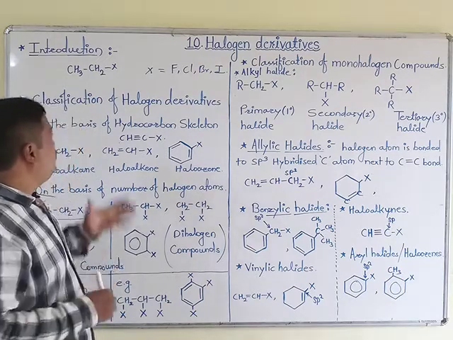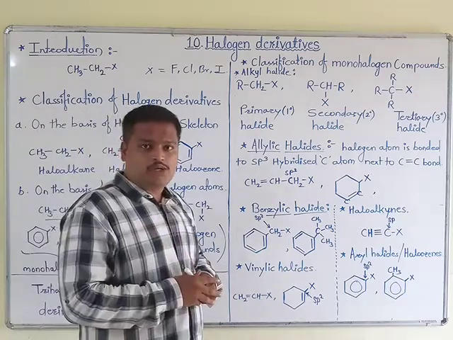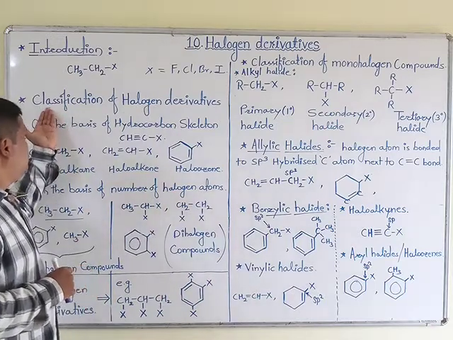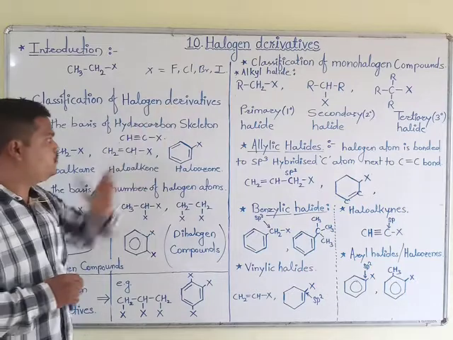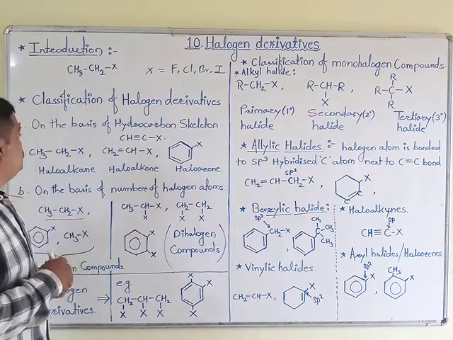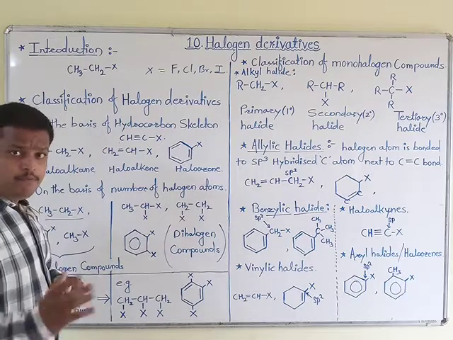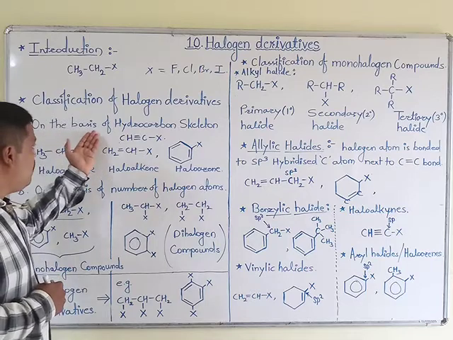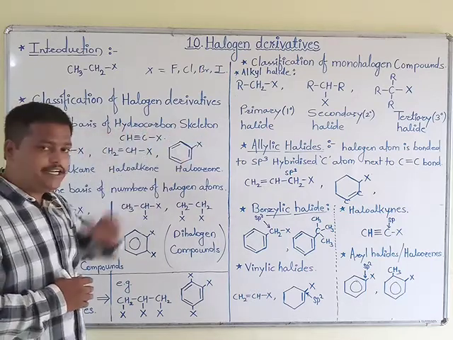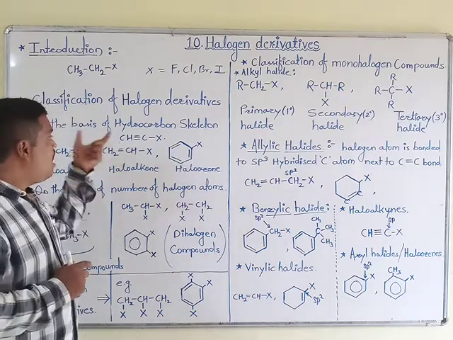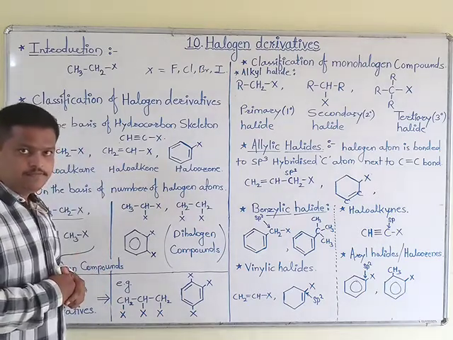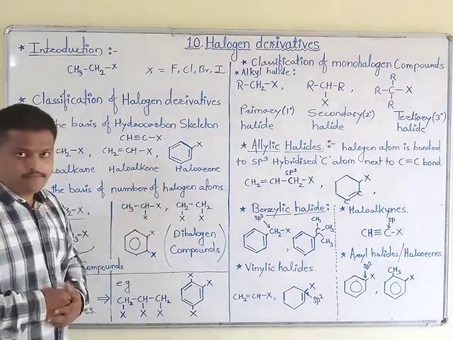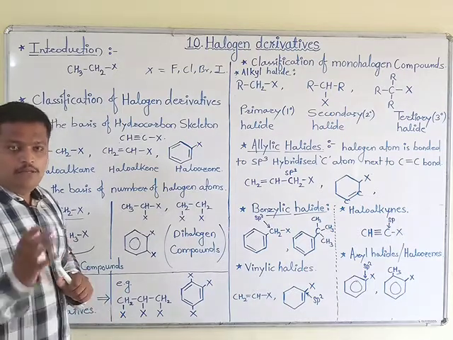Okay, so in this topic some classification of halogen derivatives takes place. Means classification of halogen derivatives. Okay, so there are two types of important classifications present here. First, on the basis of the hydrocarbon skeleton to which the halogen atom is attached, and second one is on the basis of the number of halogen atoms.